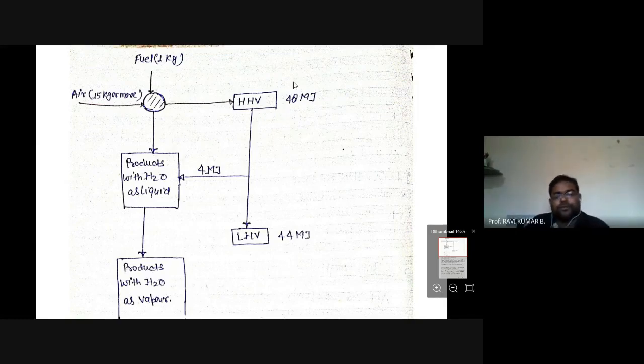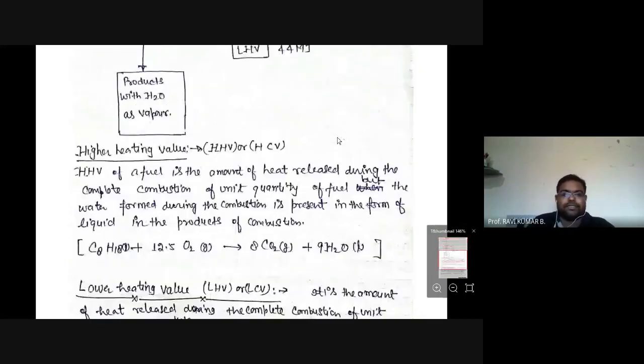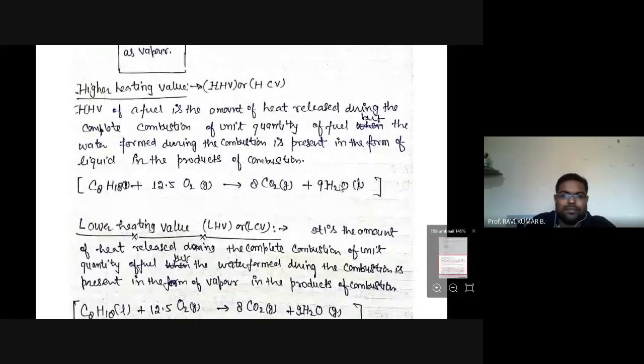So if you want to get the maximum possible heat transfer, the combustion product H2O should be in the form of liquid alone. Based on that, these two definitions have been derived. Higher heating value is the amount of heat released during complete combustion of a unit quantity of fuel, where the water formed during the combustion is present in the form of liquid in the products of combustion.